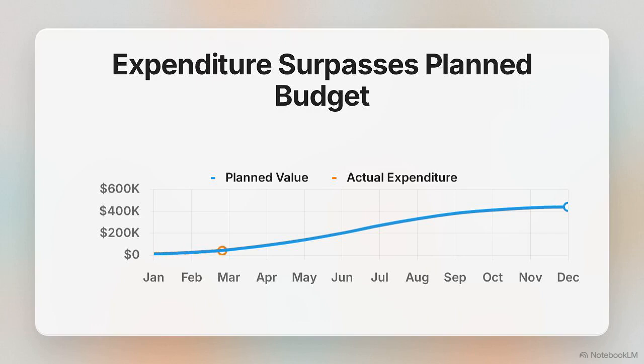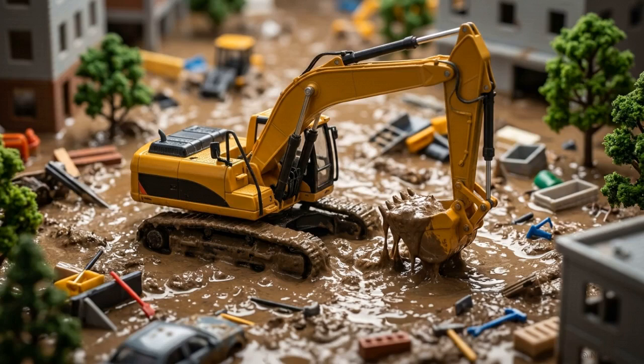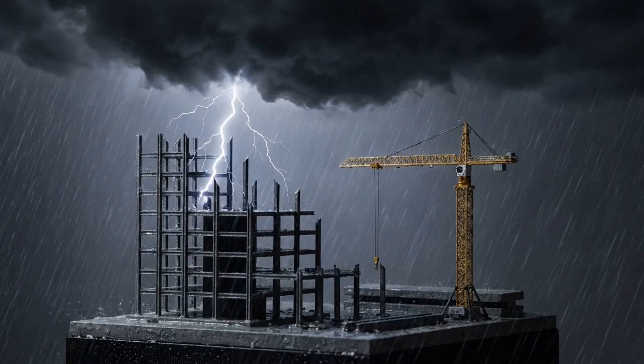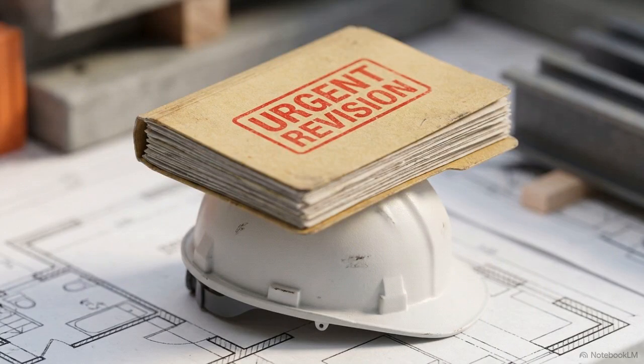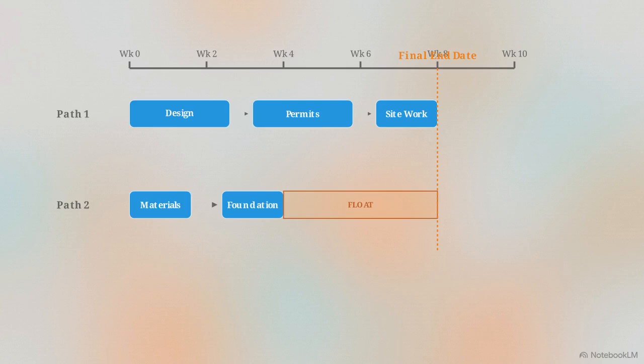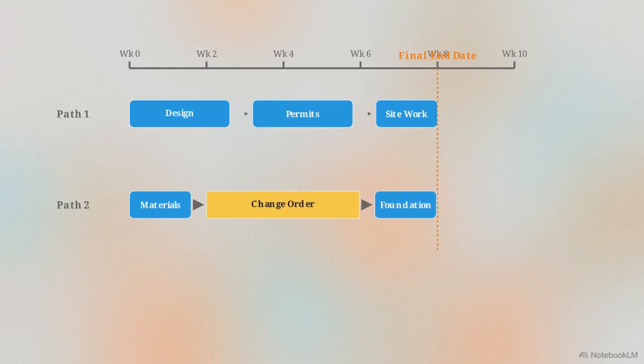It is an objective technique that compares the planned budget against actual expenditure at every stage, allowing managers to see if physical construction progress aligns with the capital being spent. This financial equilibrium is continuously threatened by external risks, from unexpected severe weather to sudden material shortages or site conditions that halt production. Often, these risks or mid-project design requests result in change orders, formal, documented modifications to the original project scope. Inserting a change order forces the CPM software to recalculate dependencies. This often consumes available float and pushes the final end date further out.